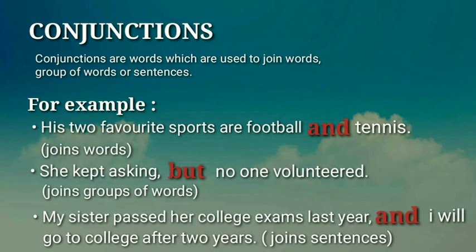His two favorite sports are football and tennis. So here the conjunction "and" is joining words. Next one, she kept asking but no one volunteered. Here the conjunction "but" is joining group of words. Next one, my sister passed her college exams last year and I will go to college after 2 years. So here the conjunction "and" is joining sentences. Hence, we see how conjunctions are used to join not just words but group of words or sentences.